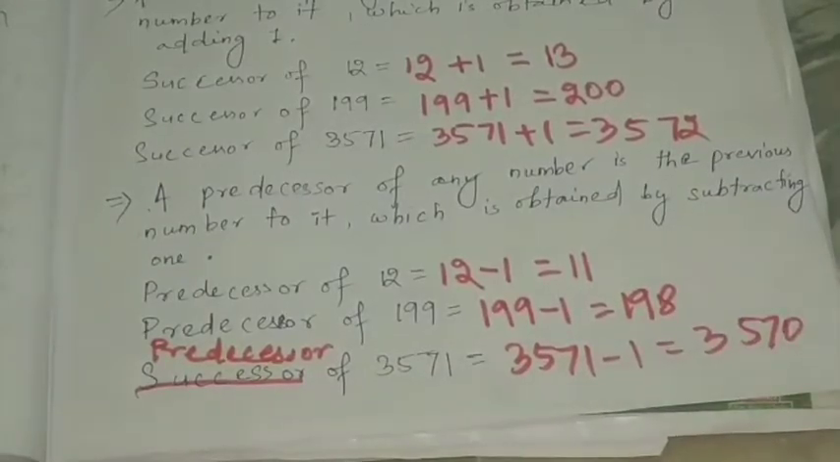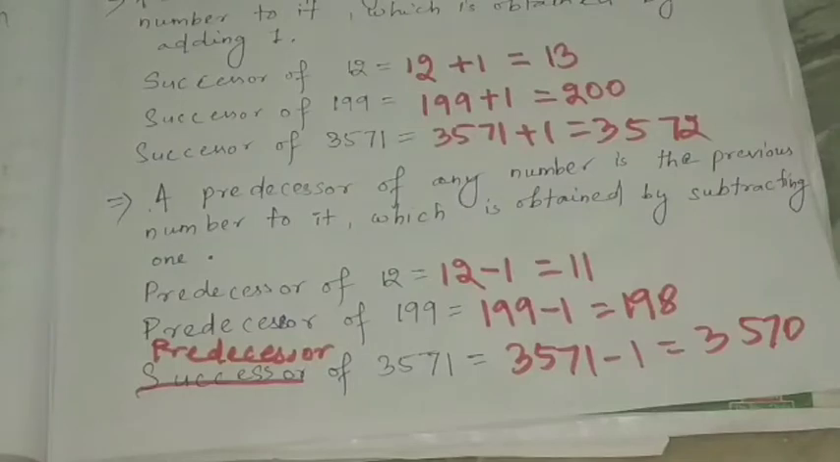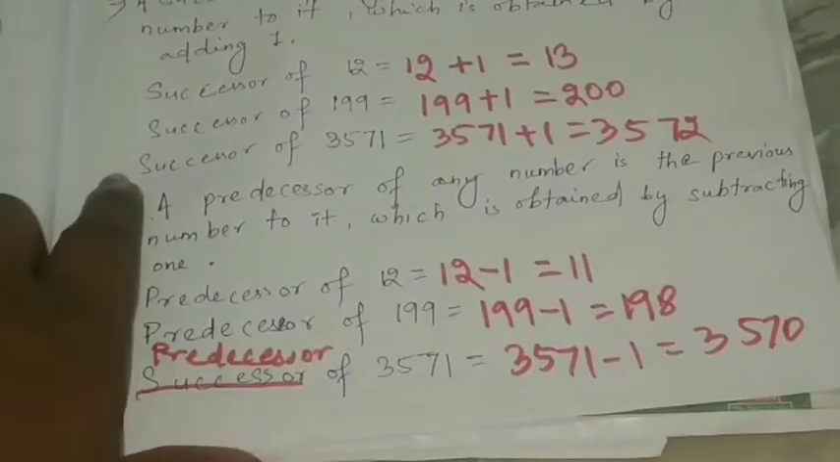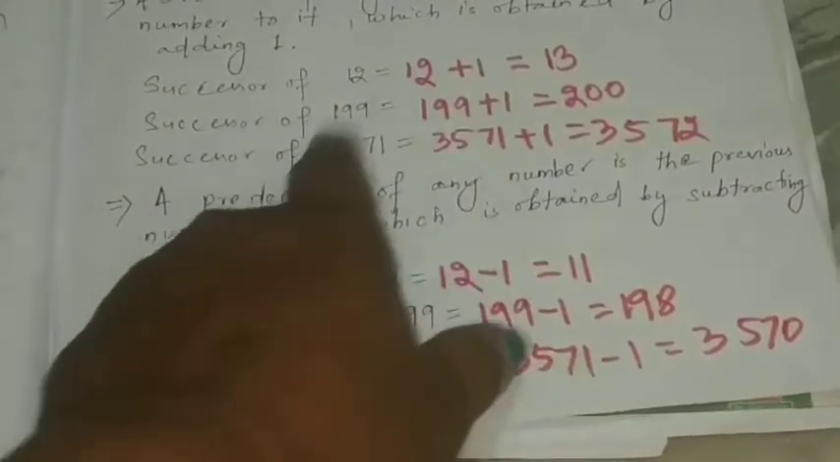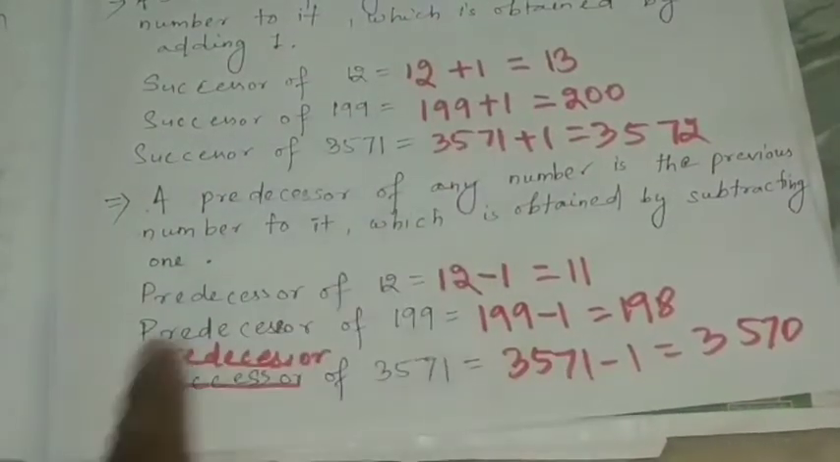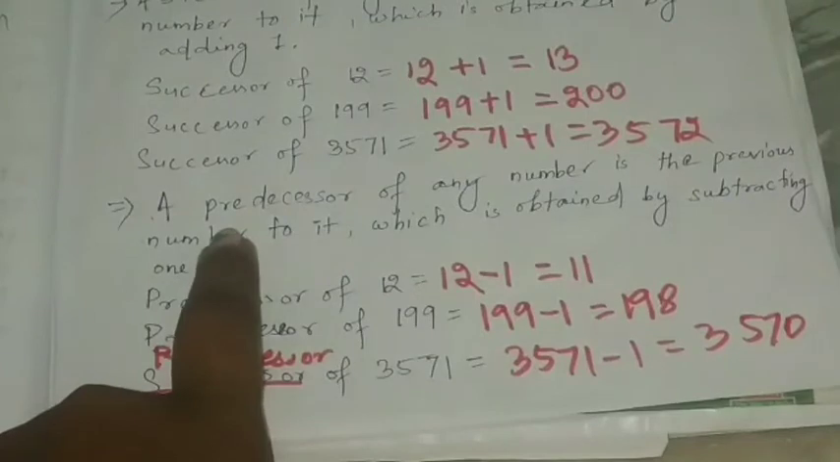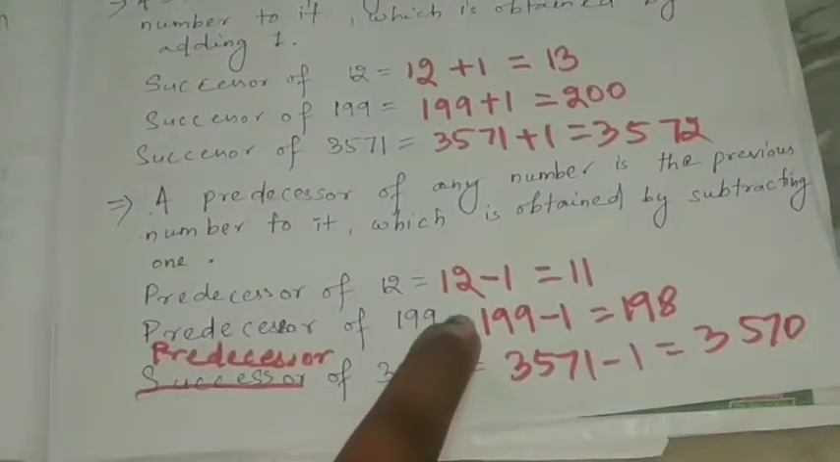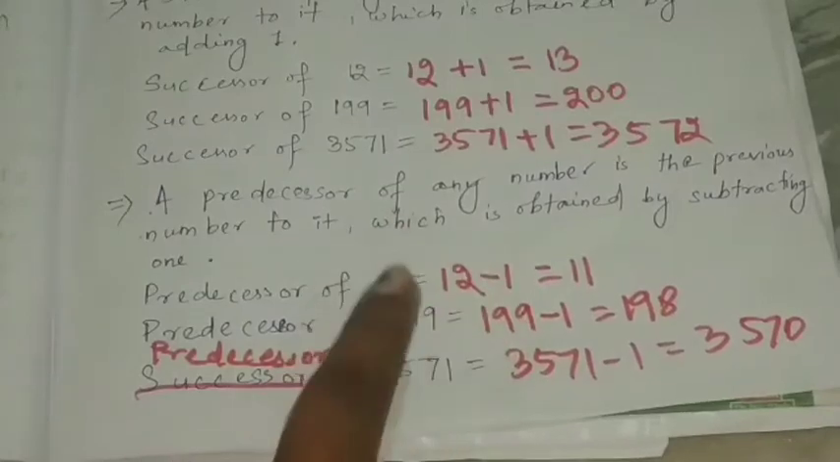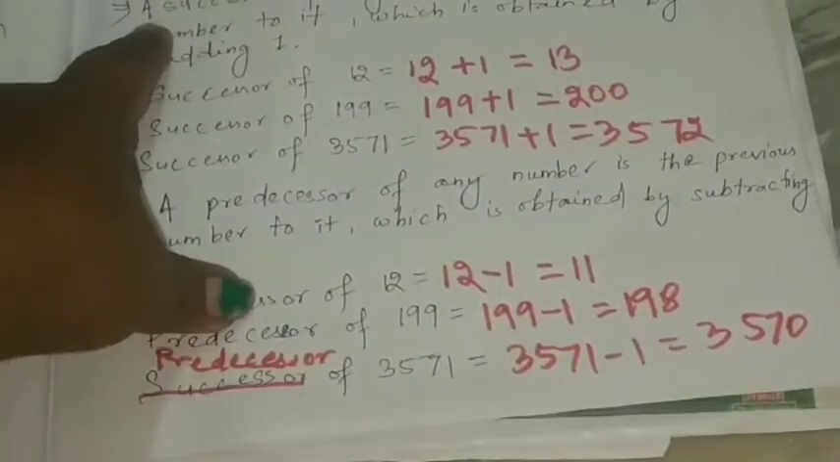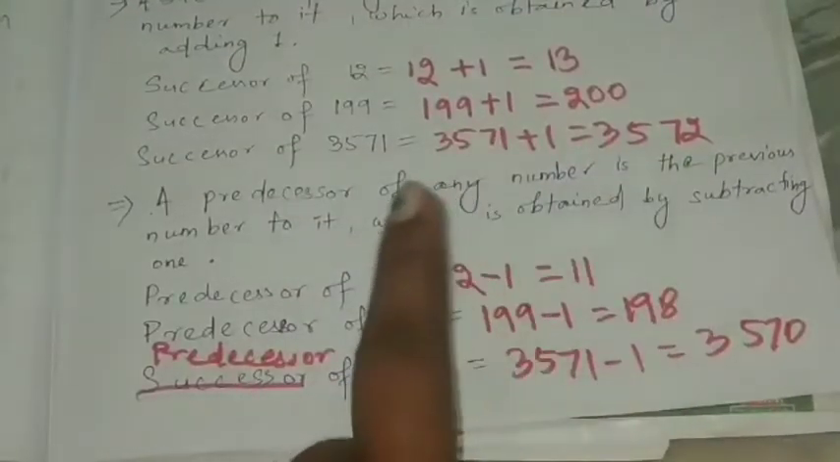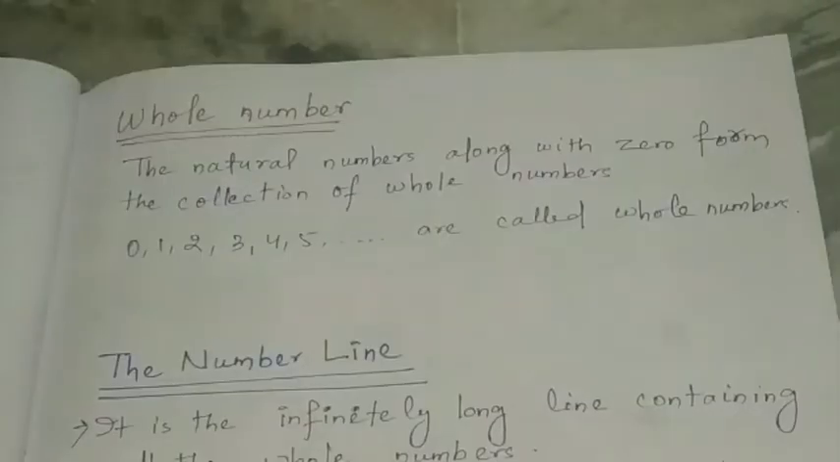3570. So this is about the predecessor and successor. For successor you add 1, that is the next number of the number. Then for predecessor what you will do? You will subtract 1, that is the previous number. So successor is the next number and predecessor is the previous number. All this you have learned in the previous class.